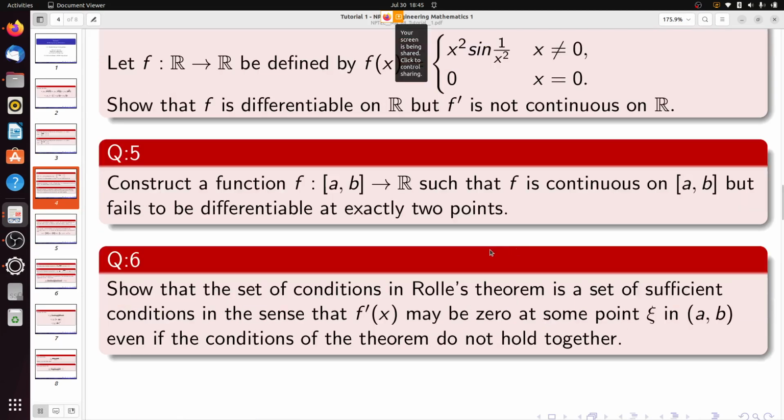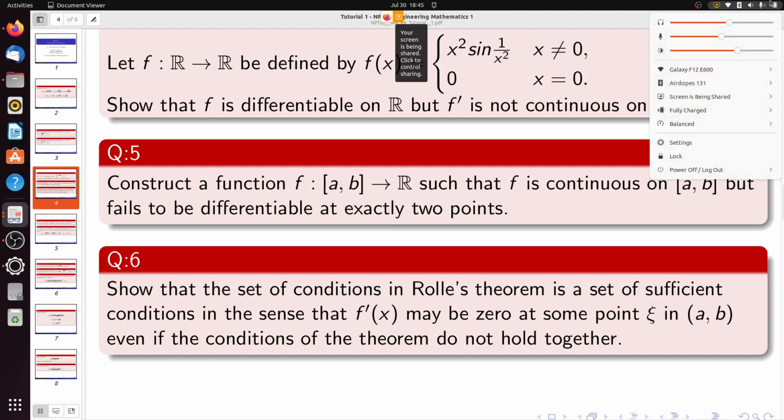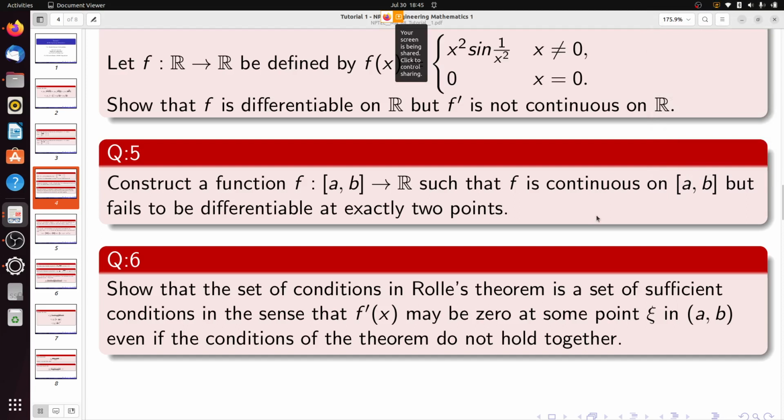Now next move to question number 6. Question number 6 says: show that the set of conditions in Rolle's theorem is a set of sufficient conditions in the sense that f dash x may be 0 at some point xi in (a, b) even if the conditions of the theorem do not hold together.